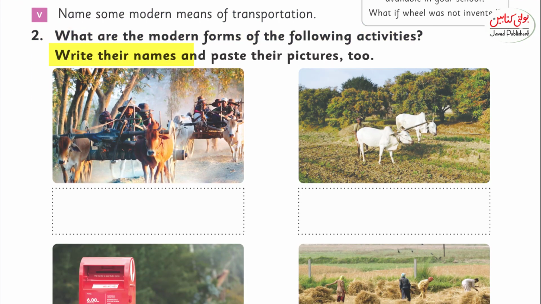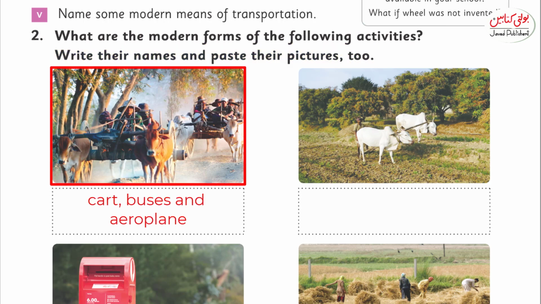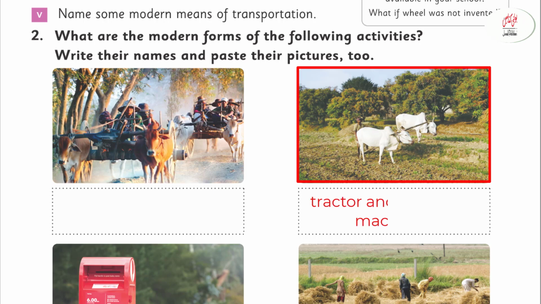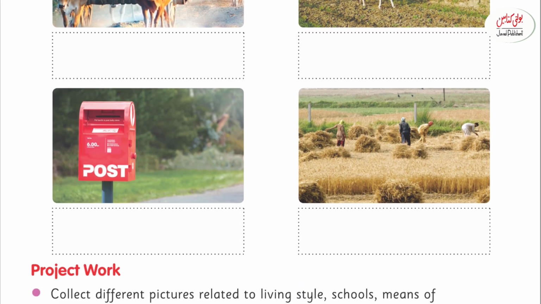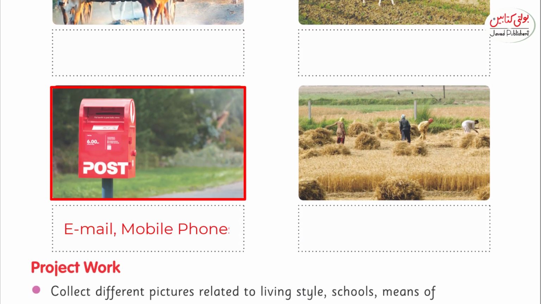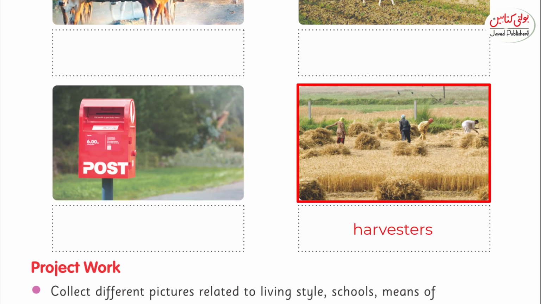Question number 2, what are the modern forms of the following activities? Write the names and paste the pictures too. On the first one we will write car, buses, aeroplanes. On the second we will write, now we are using tractors, threshing machines. Then here we will write email, mobile phones, and on the fourth one we will write harvesters.